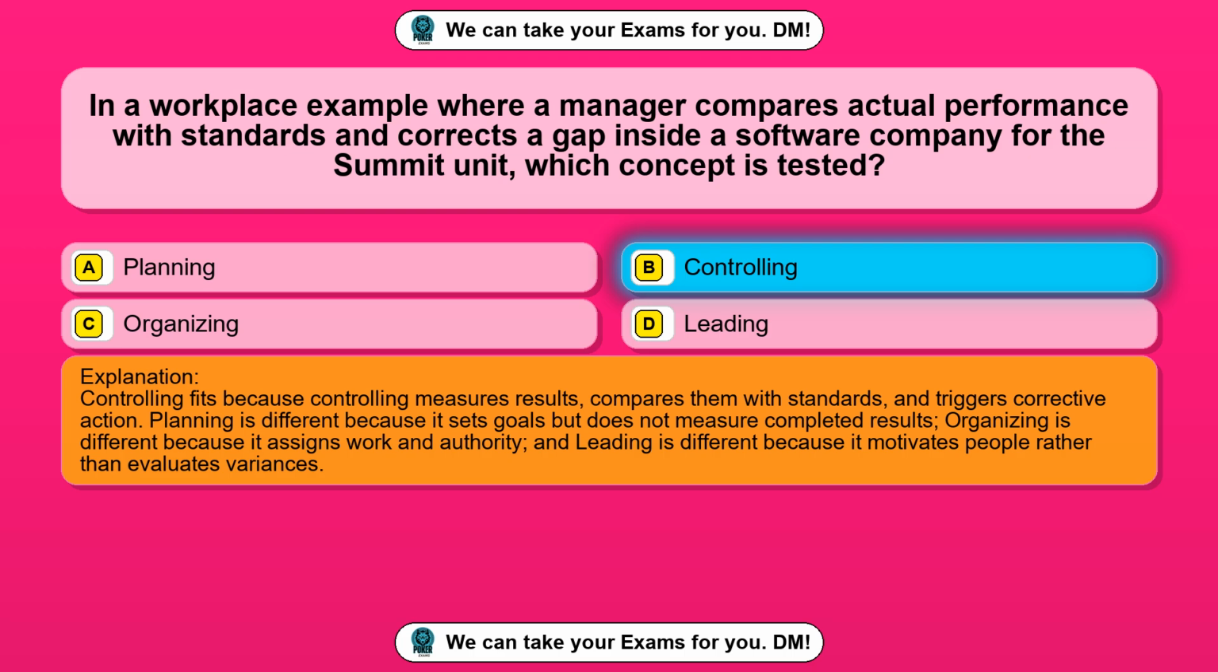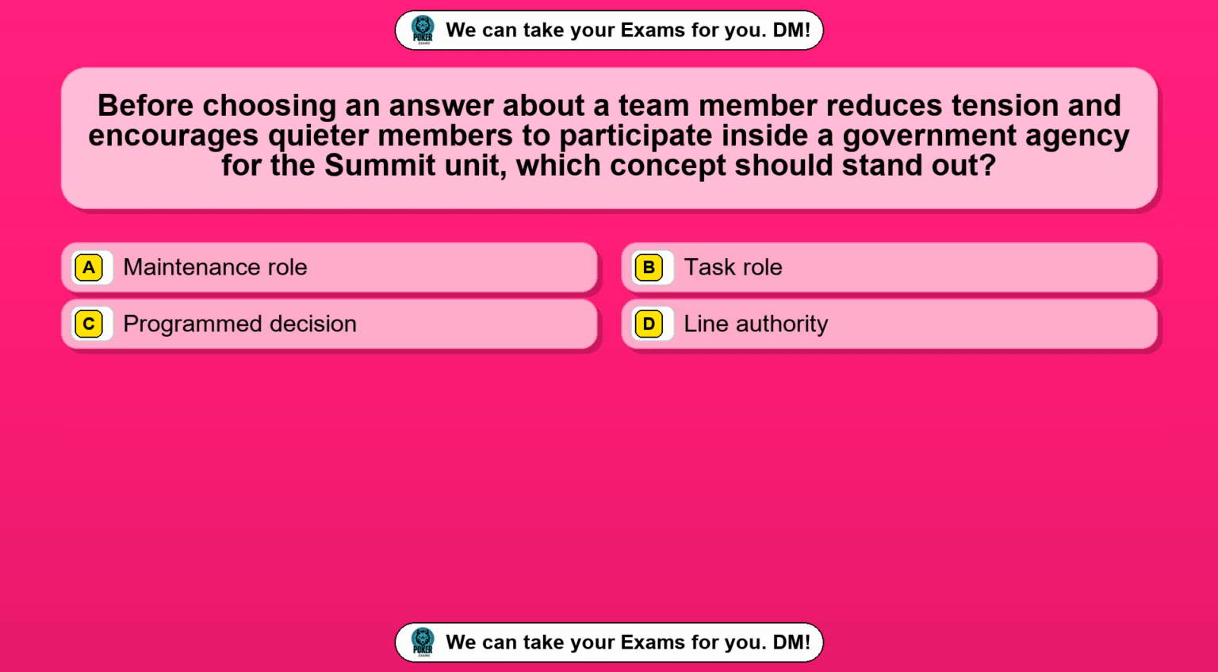Question 42. Before choosing an answer about a team member who reduces tension and encourages quieter members to participate inside a government agency for the Summit unit, which concept should stand out? Option A, maintenance role. Option B, task role. Option C, program decision. Option D, line authority. The correct answer is option A, maintenance role.